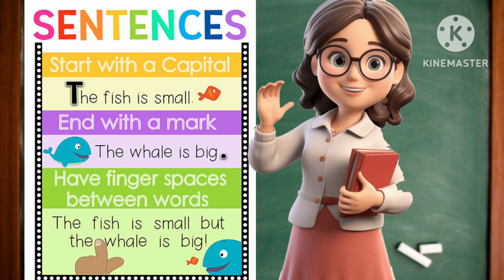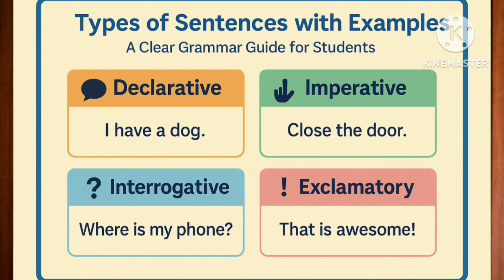A sentence should start with a capital letter and end with a mark. It can be a full stop, question mark, or exclamation mark. Pronoun should be capital. Types of sentences: